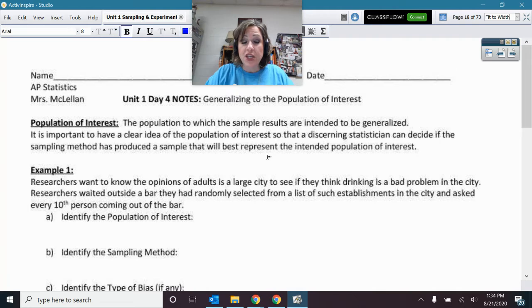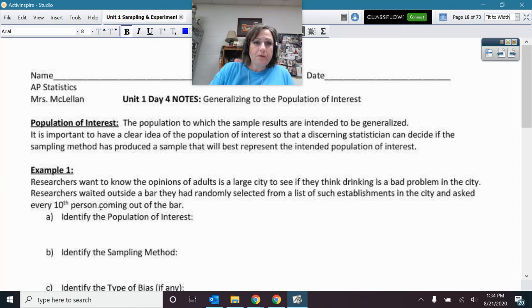If I want to generalize to all of Texas, but I just ask people in Aledo, then that's not going to be an adequate or good representative sample, because I know that people in Aledo are not representative of all Texans. Okay? That idea.